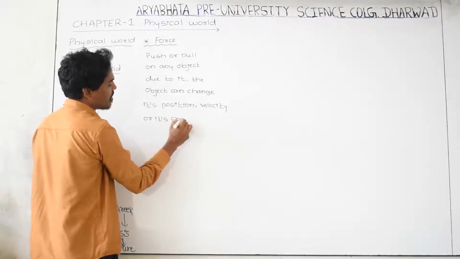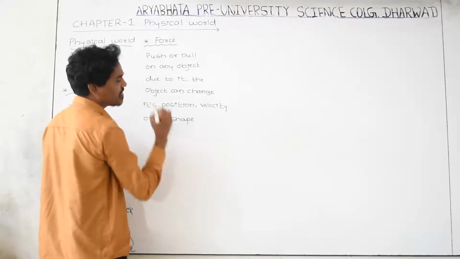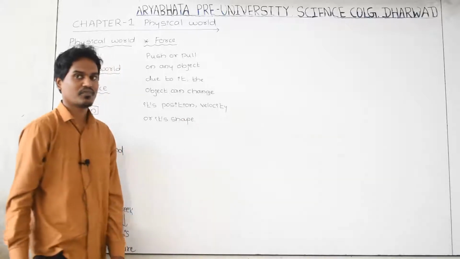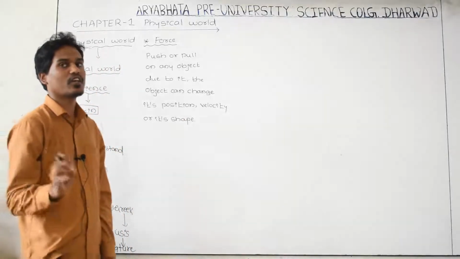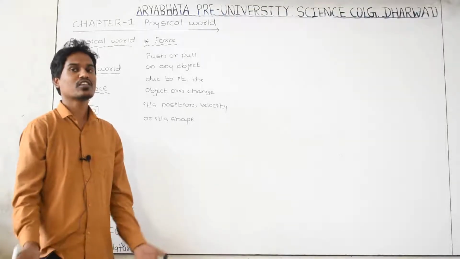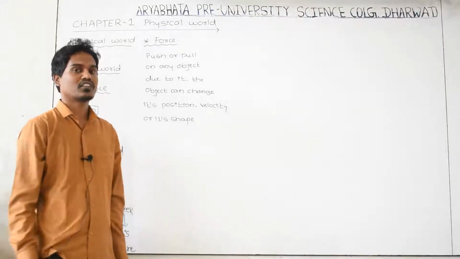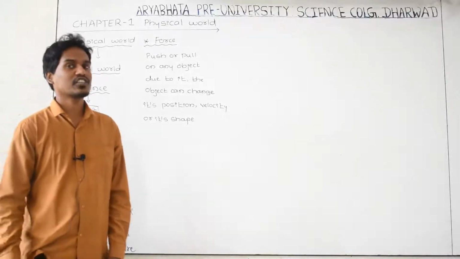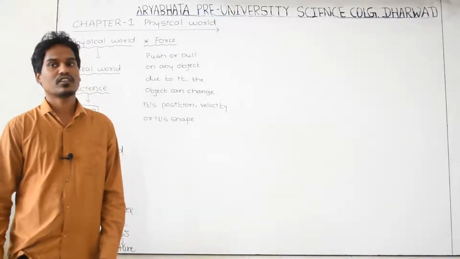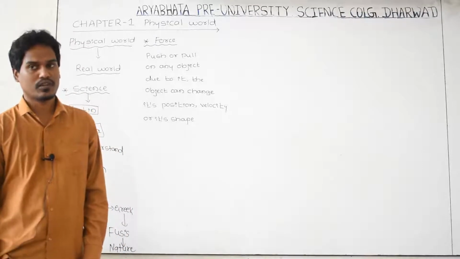Basically, a force is an external agency which, when applied on any material or object, can change its velocity, shape or position.